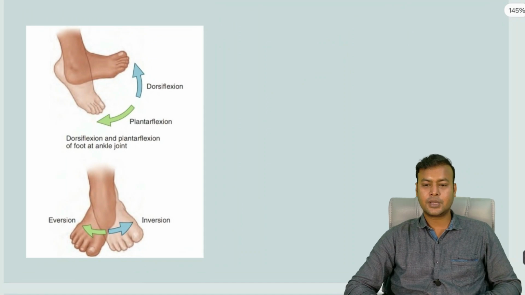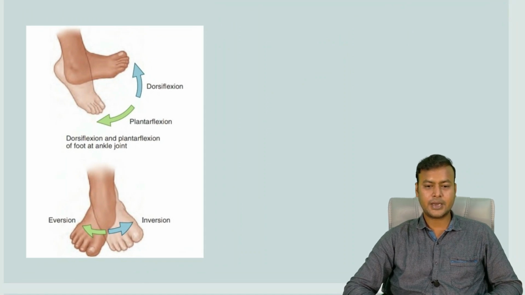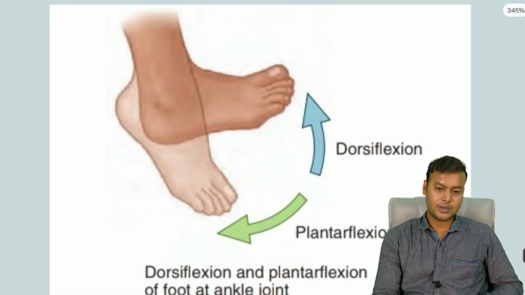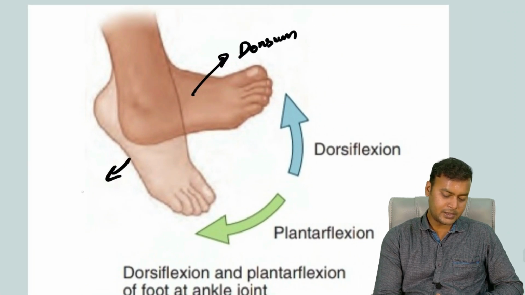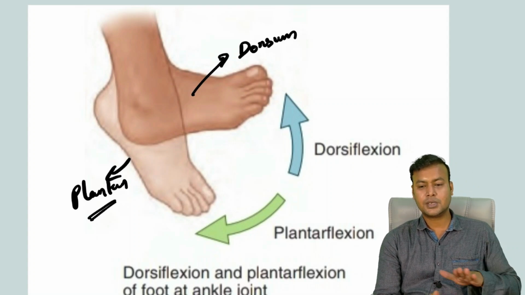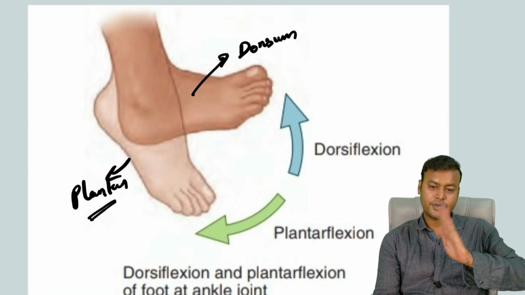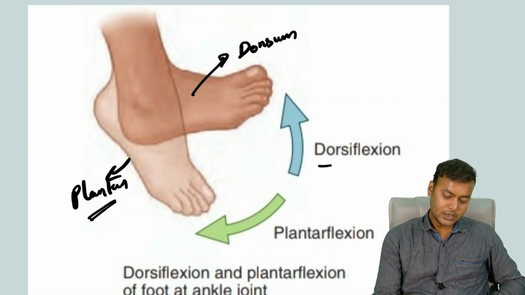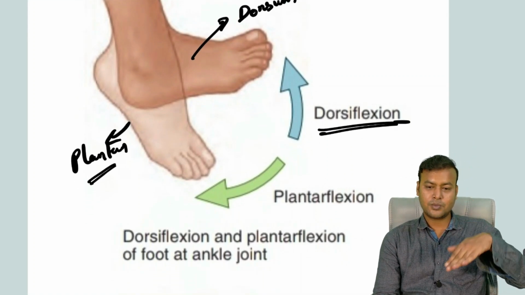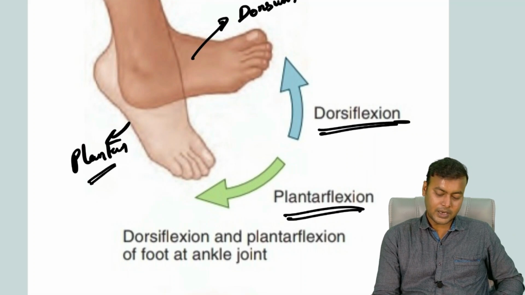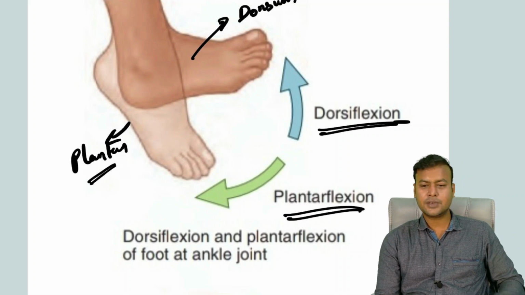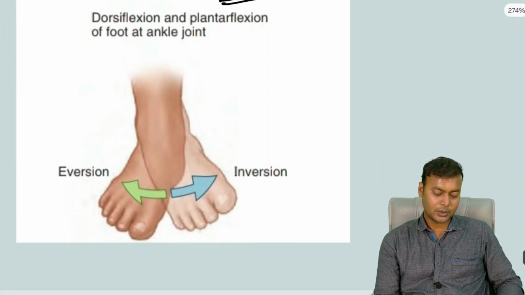So in case of foot, you have the dorsiflexion and plantar flexion. So what is dorsiflexion? Now look at this image. So here this is the dorsum of the foot and here is the plantar surface. The dorsum which faces upwards and the plantar surface which is in contact with the ground. So when you move your feet like this above, this is known as the dorsiflexion. But when you move it below, your plantar surface is getting flexed, it is the plantar flexion. All right. So these are few terms which are different in case of the lower limb.